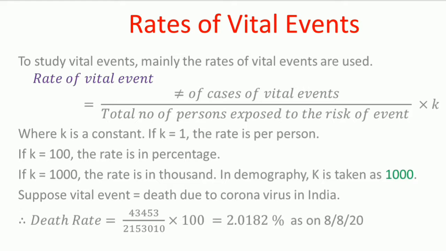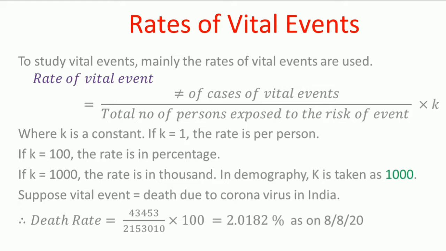So what is K? K is a constant. For example, if K equal to 1, the rate is per person. If K equal to 100, the rate is in percentage. And if K equal to 1000, the rate is per thousand. In demography, K is taken as 1000.